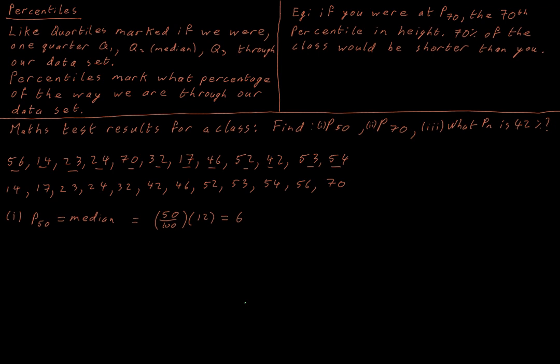Well, that's just 6 people. That's going to be 6 people should be how many people we have gone through to get up to the 50th percentile. So 1, 2, 3, 4, 5, 6. So we want 6 people to have gotten a grade lower than us.